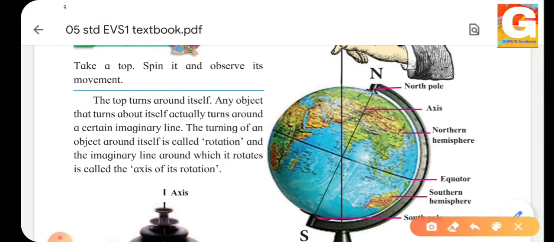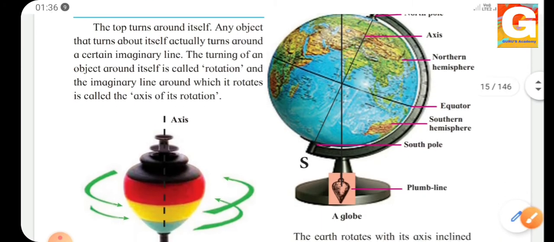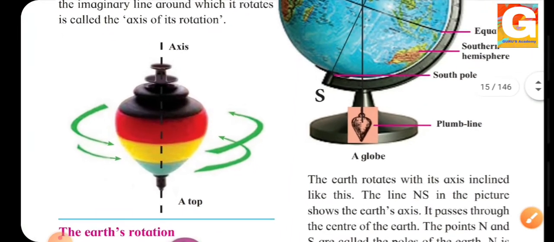The top turns around itself. Any object that turns about itself actually turns around a certain imaginary line. The turning of an object around itself is called rotation, and the imaginary line around which it rotates is called the axis of rotation. We can observe this from the picture given here.